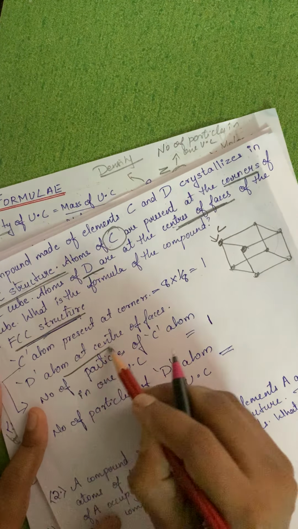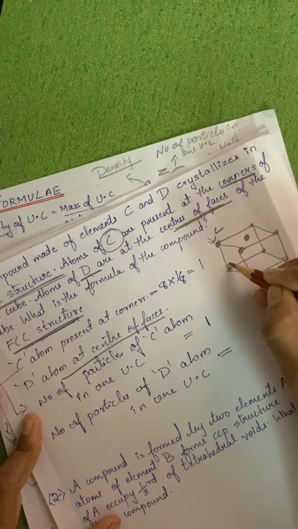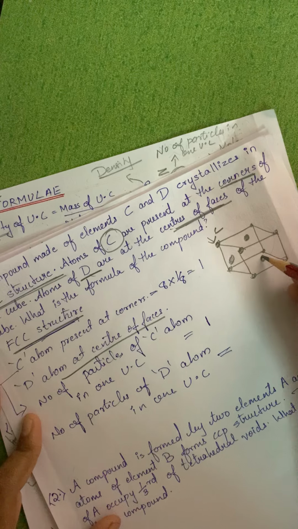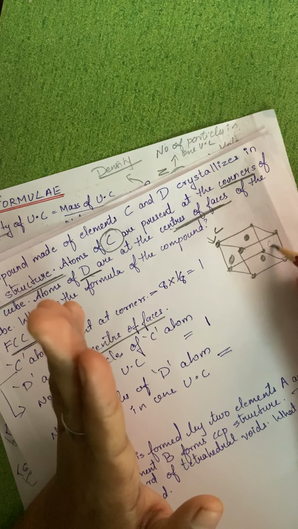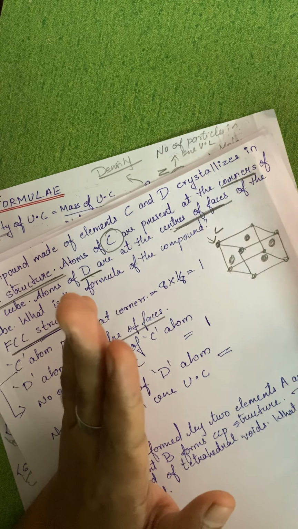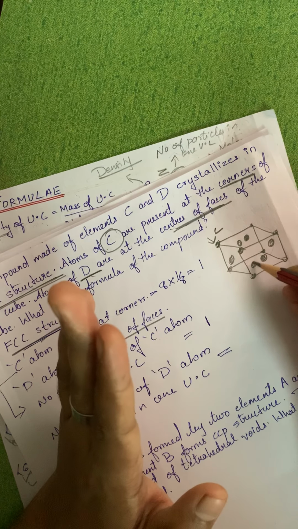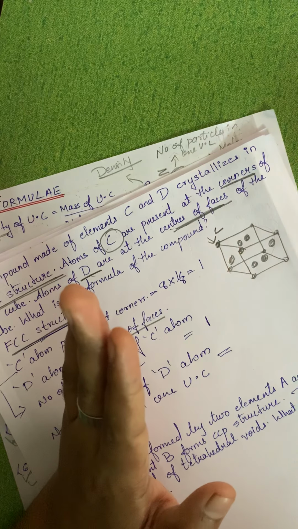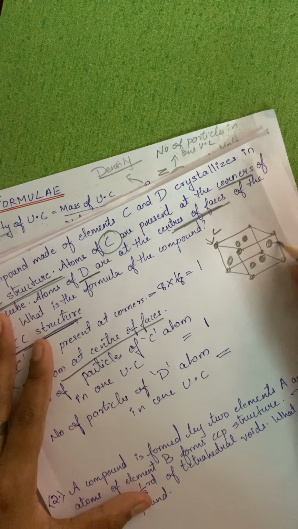That means there will be one on the top, left side, right side, and front. The back side one is remaining, and down there is one more. So this is our D atom.